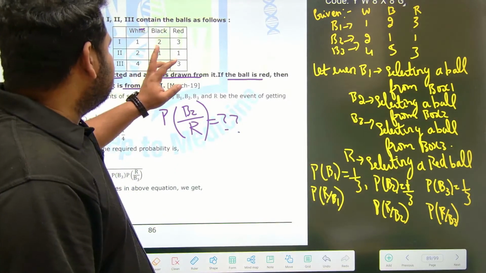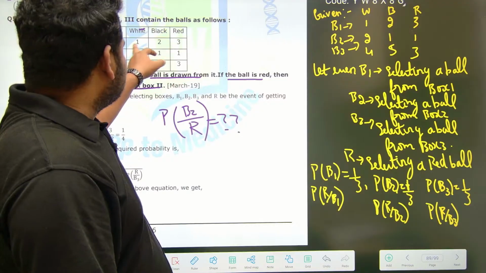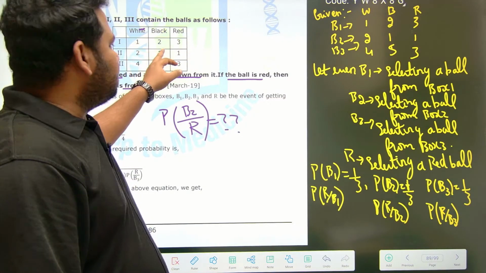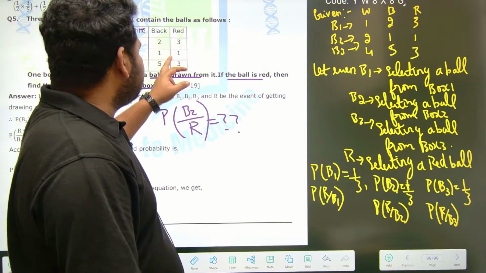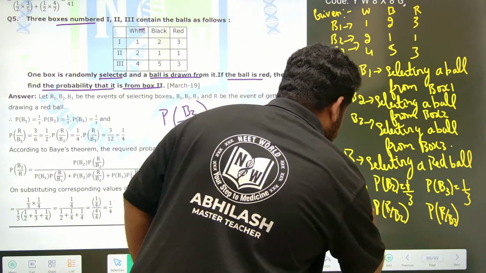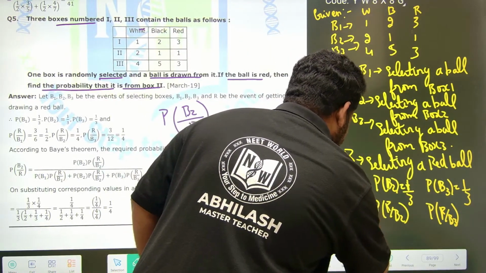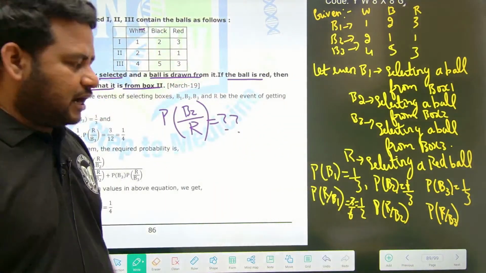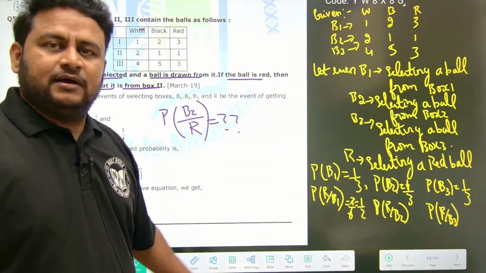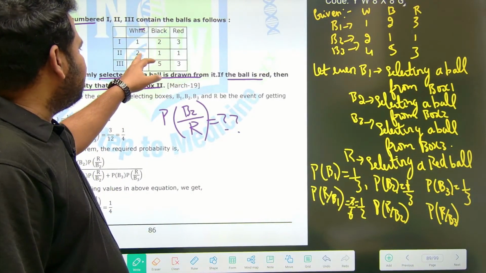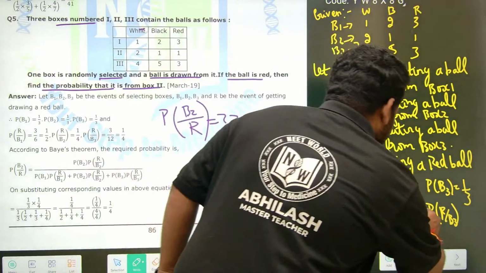Box 1 is having 3 red balls. Total balls are how much? 3 plus 2 is 5, 5 plus 1 is 6. So this will be equal to 3 by 6, which I can cancel and write as 1 by 2. 3 out of 6 are red balls in box 1. What about box 2? 1 out of 1, 2, 3, 4. 1 out of 4.